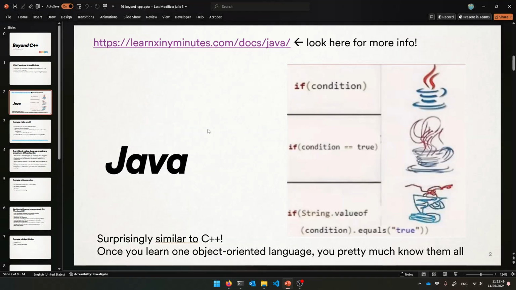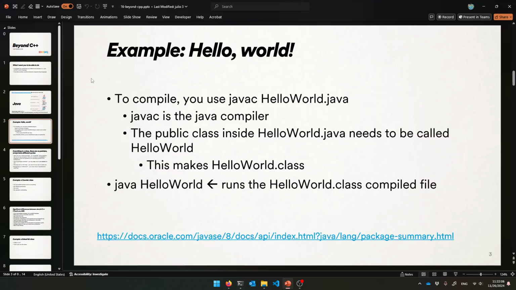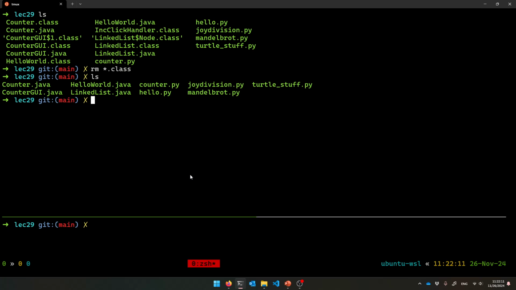But surprisingly, you're going to notice that this looks a whole lot like C++. It's going to be great, very similar, and Java is also an object-oriented language like C++, and the idea is that once you learn one, you kind of know them all, which is great. So let me show you Hello World in Java, and we'll go from there. I just have a bunch of pre-made code today because I have a lot of files to work with.